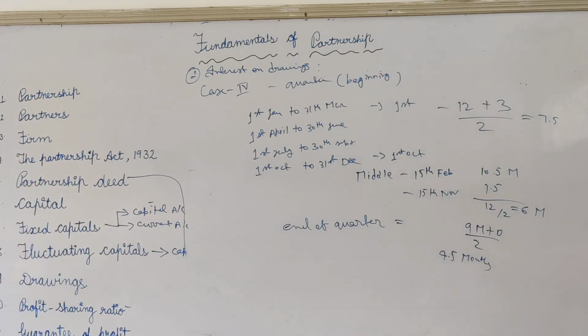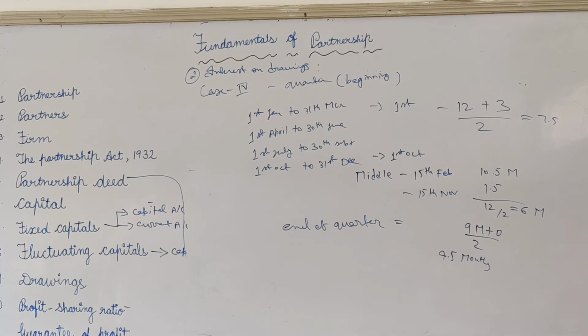Now all these cases belong to the fixed amount withdrawn either in the beginning or at the end. Now how will you deal with it when improper amounts are withdrawn at improper dates?